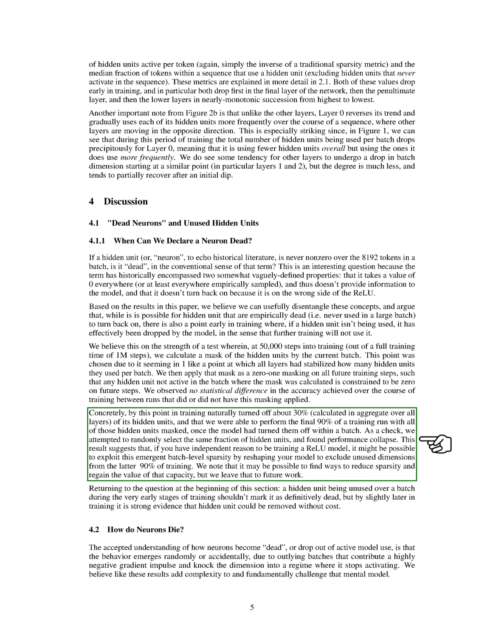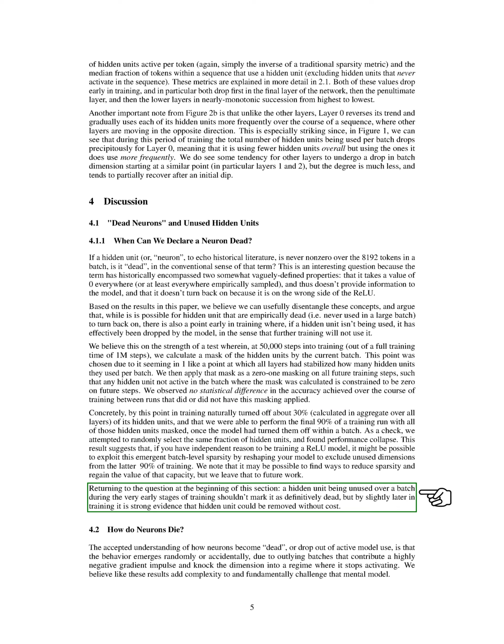By selectively masking inactive hidden units during training, we observed no significant impact on model accuracy, suggesting that unused dimensions could potentially be excluded from later stages of training to exploit batch-level sparsity. This finding opens up possibilities for optimizing ReLU models by leveraging emergent sparsity without sacrificing performance.